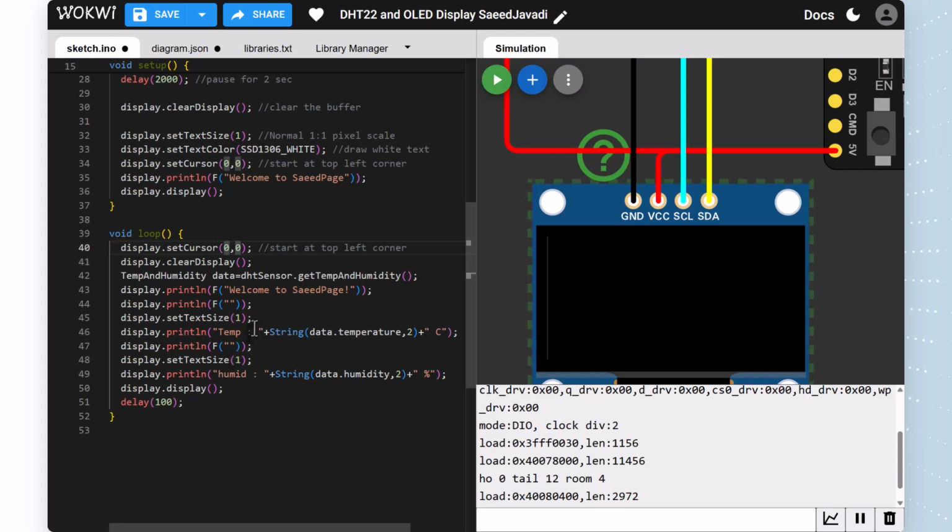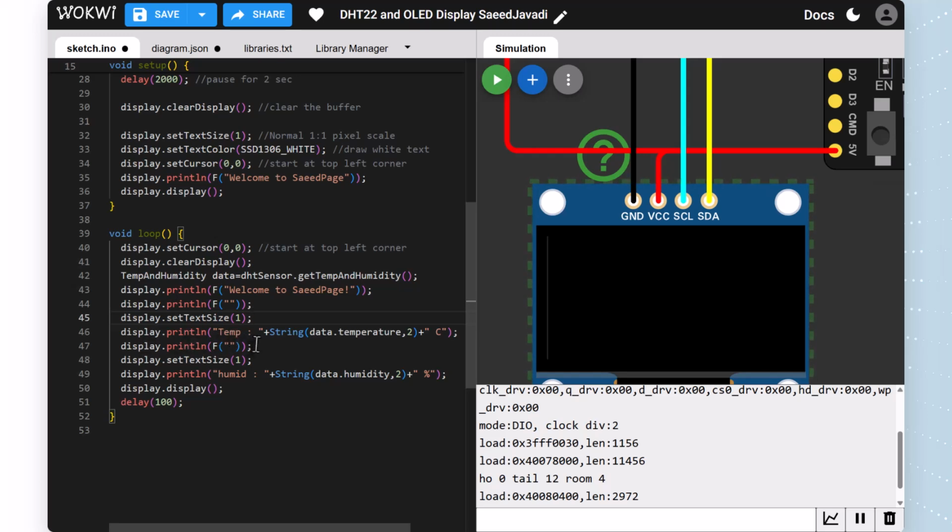But if you don't write this line, our SSD OLED default text size is 1, so we can actually ignore this line in our project, but for your students and to show better descriptions, I write it like this.